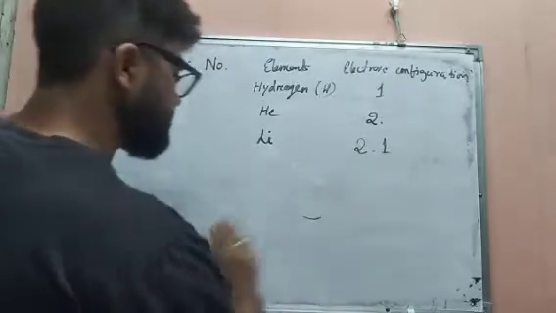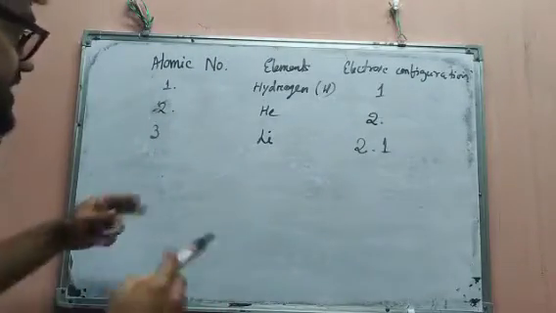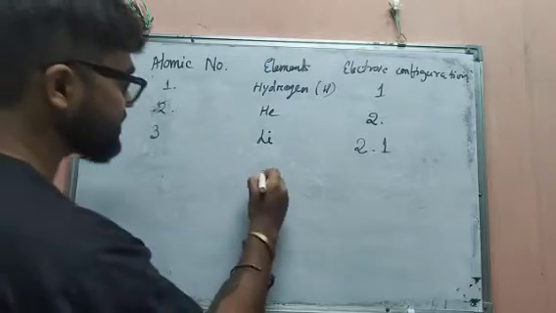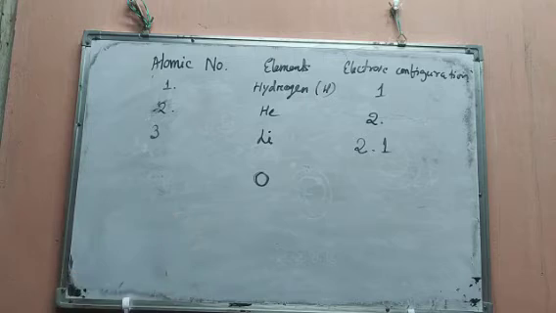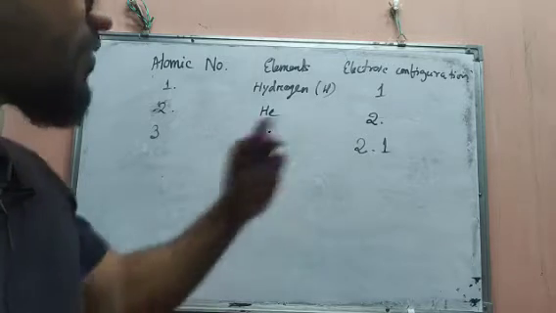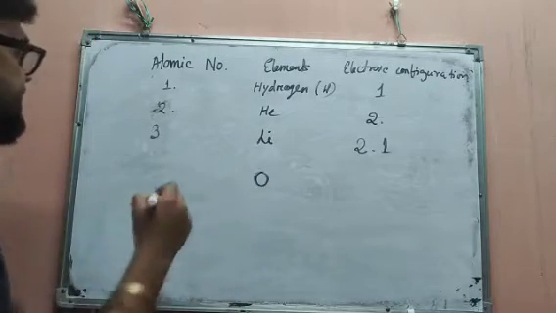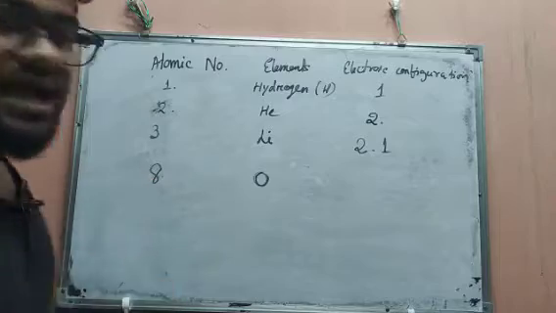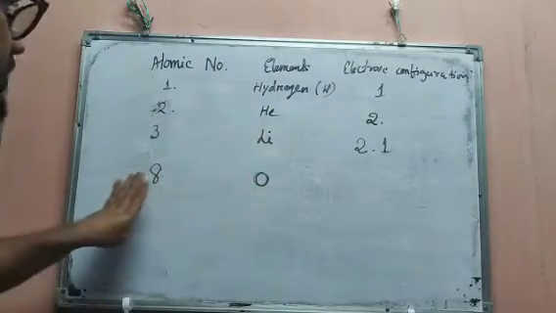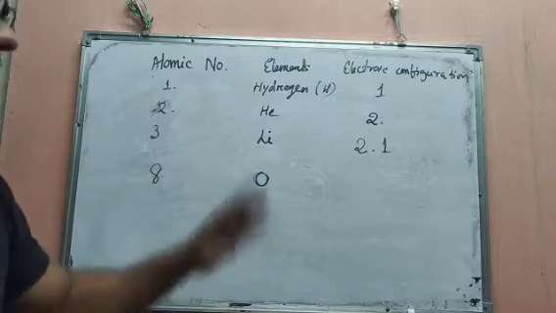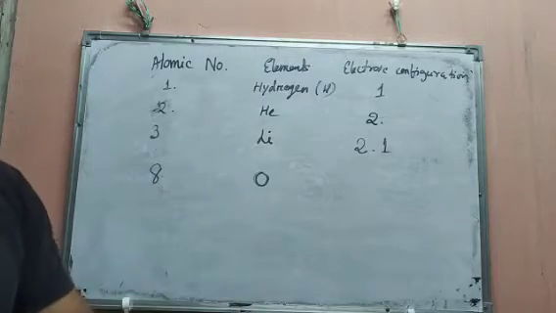Suppose you are given oxygen. Oxygen is written by O, and the atomic numbers go hydrogen, helium, lithium, beryllium, boron, carbon, nitrogen, oxygen. I am skipping the other elements in between to show you. Oxygen's atomic number is 8, so the number of electrons will be 8.